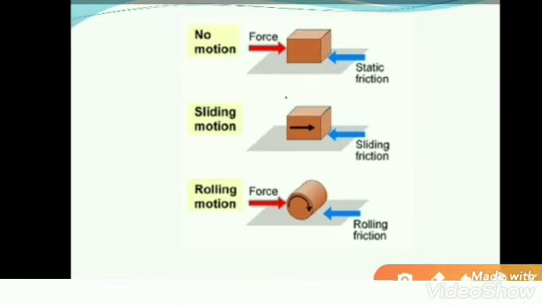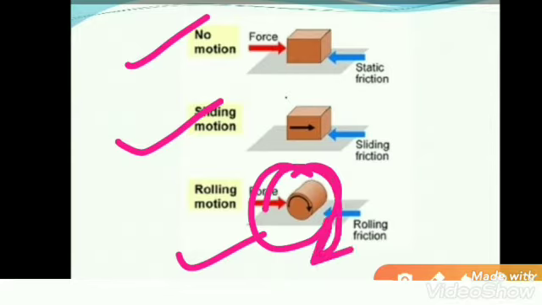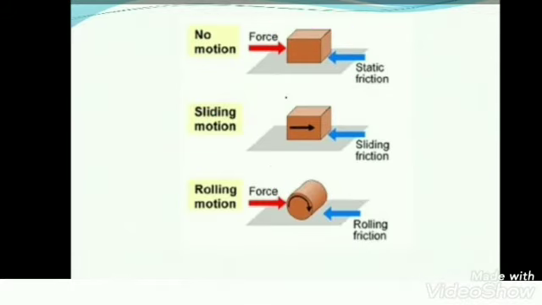These are the examples of static friction, sliding friction and rolling friction. Here you can see the body is in rolling condition. Here the body is sliding and here the body is static, meaning there is no relative motion of the body with the surface. So these are the examples of static, sliding and rolling friction.